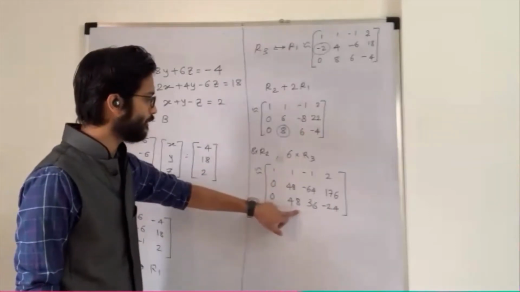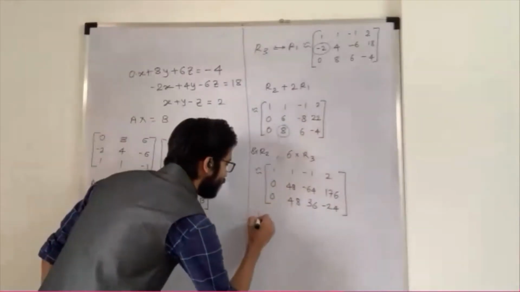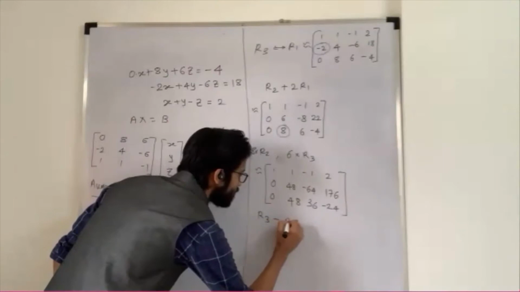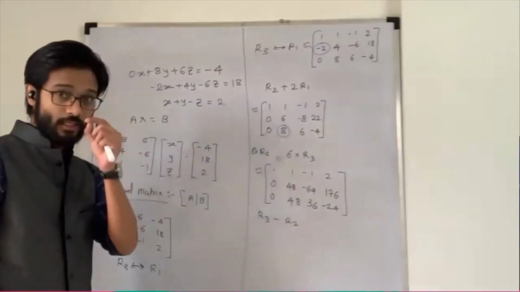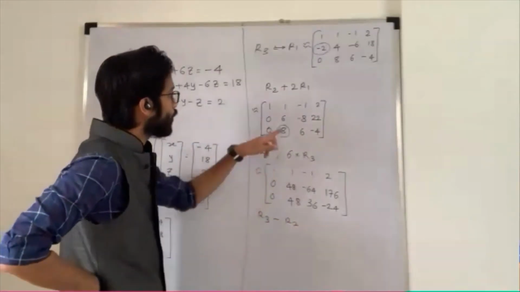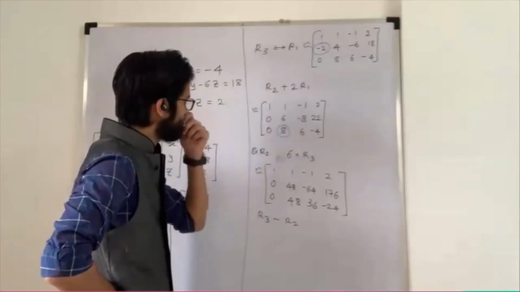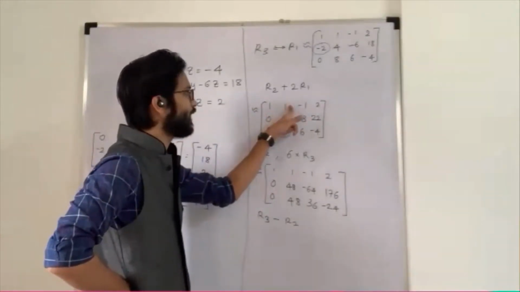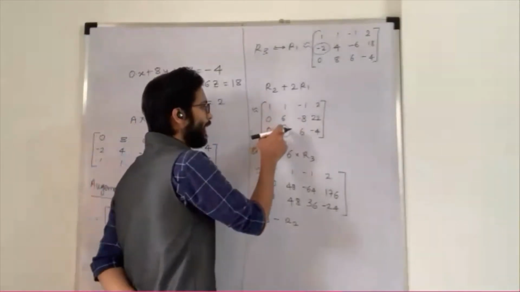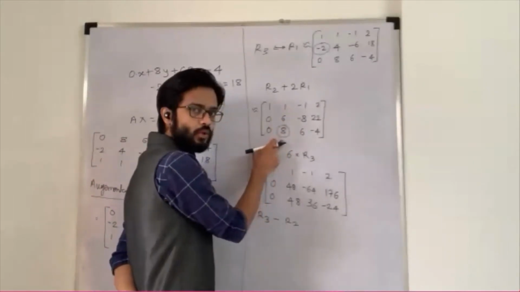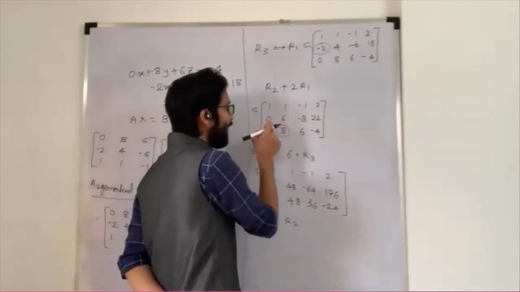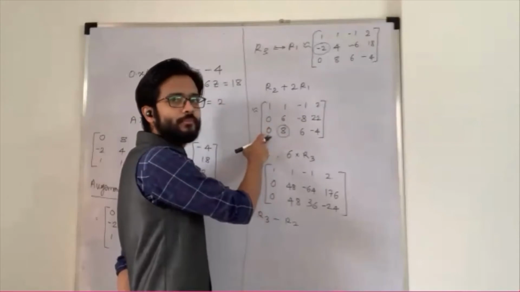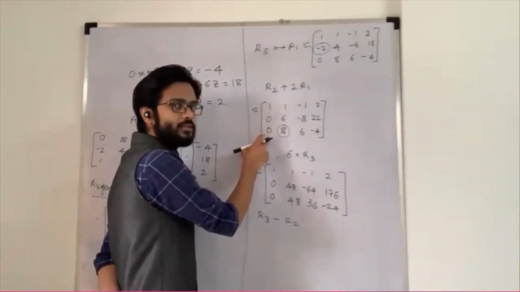So how to make this element a 0? You have to operate R3 minus R2. Now someone asked why we are not using R1. Someone has a question: sir, can I use R1 directly? If you use R1 to make this element a 0, ultimately that 0 will be disturbed, and I don't want to disturb that 0.